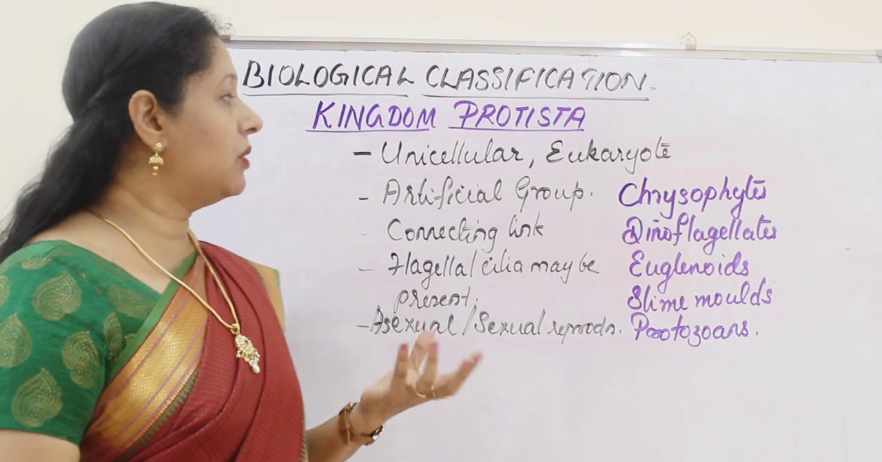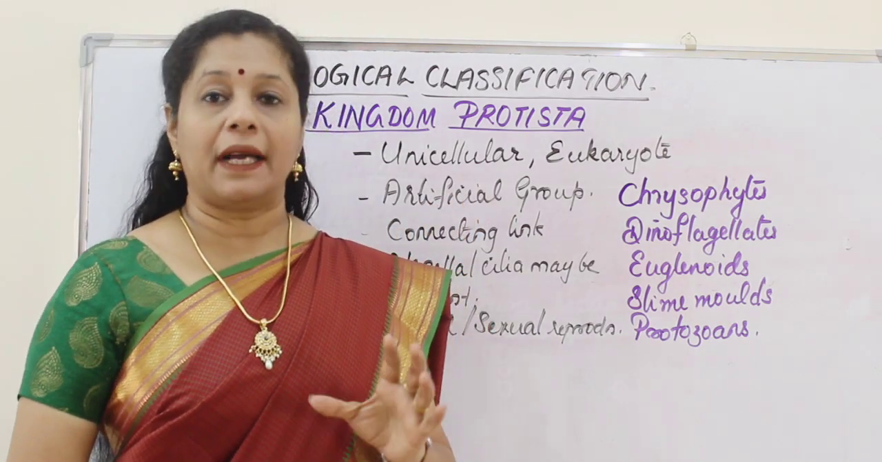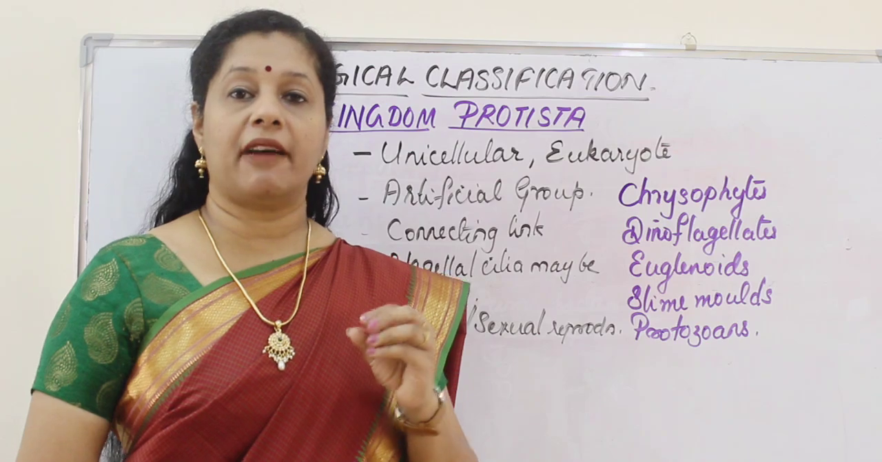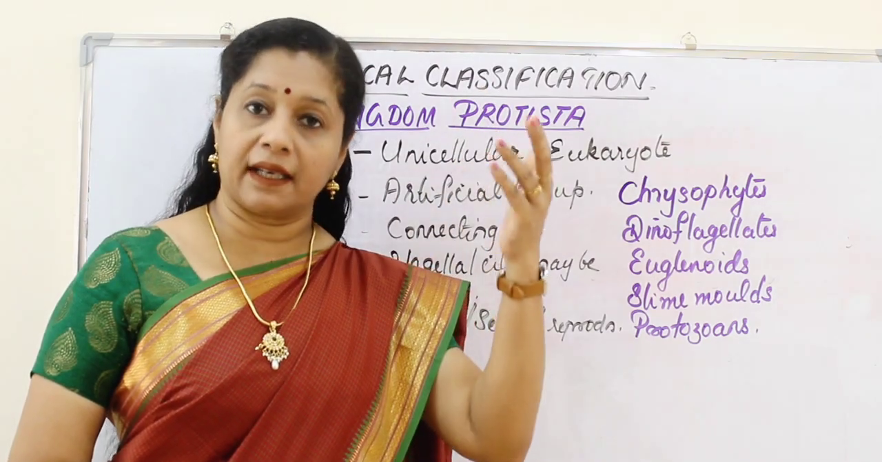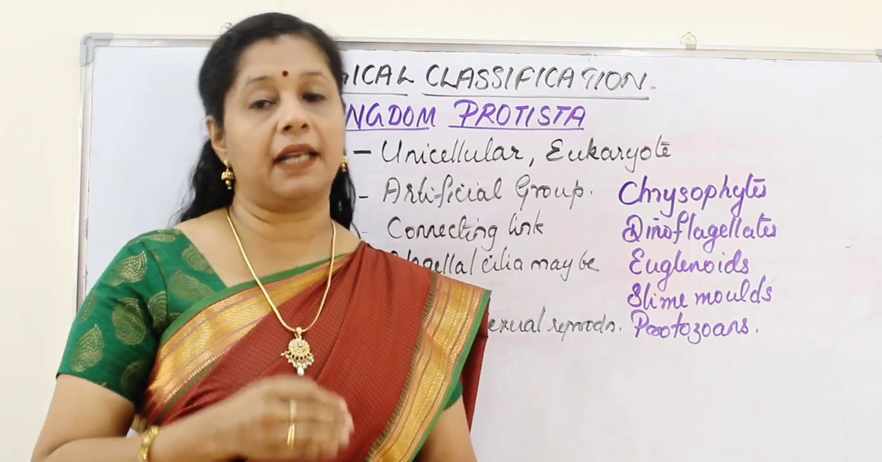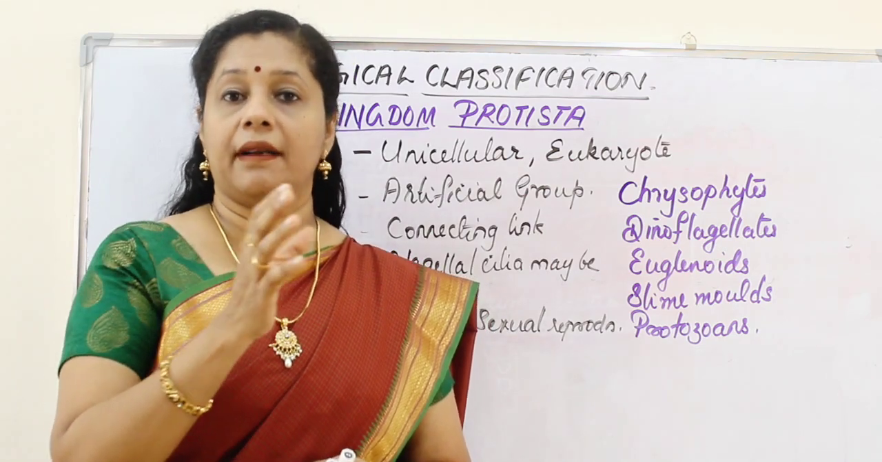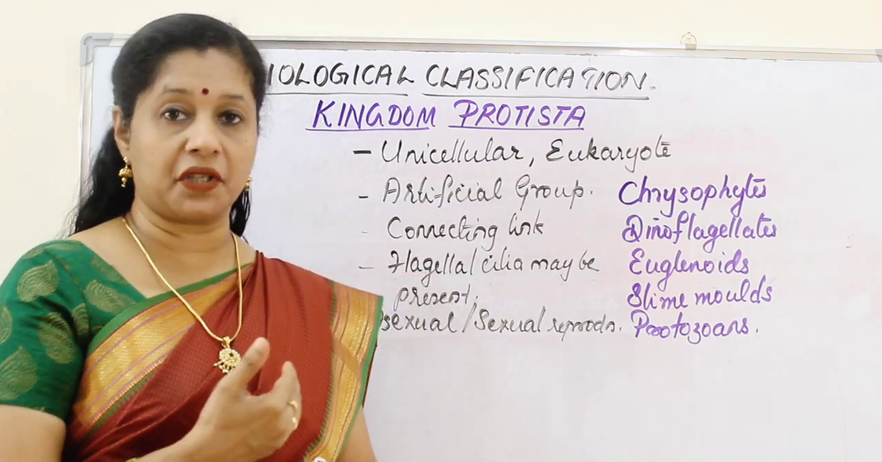But when we talk about this group, it is considered an artificial group. Why? Because these organisms have been taken from the plant kingdom as well as the animal kingdom. Chlorella and others are taken from the plant kingdom, whereas amoeba and paramecium are from the animal kingdom. So they can show the characteristics of both plants as well as animals. So that is called an artificial group.